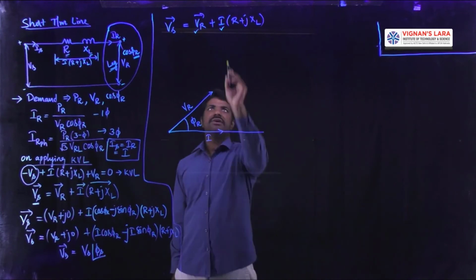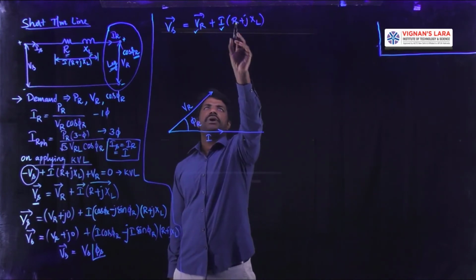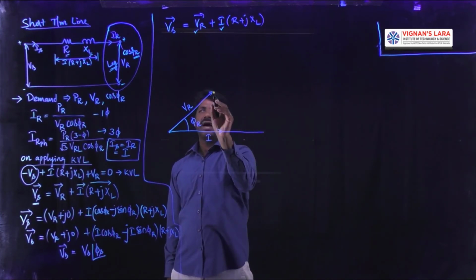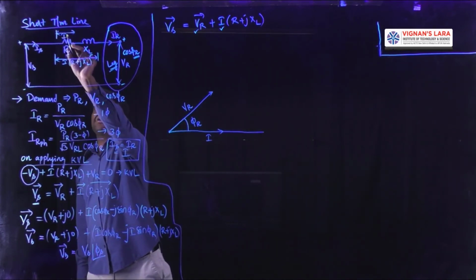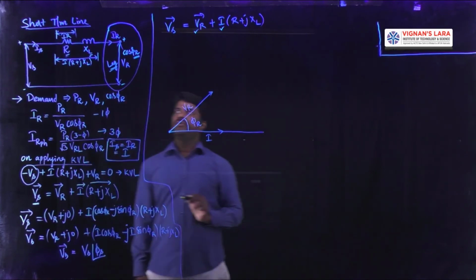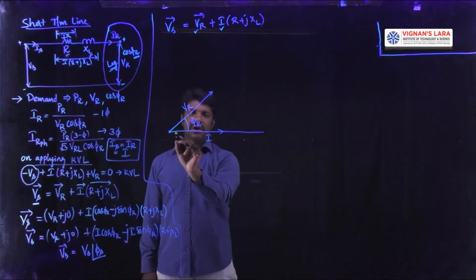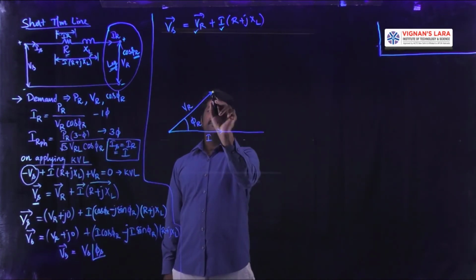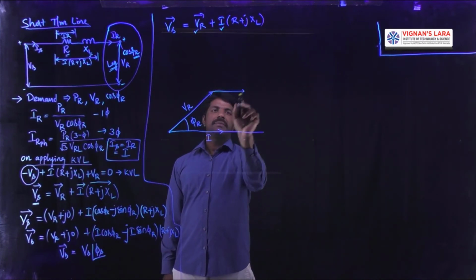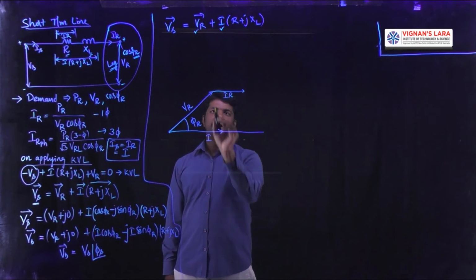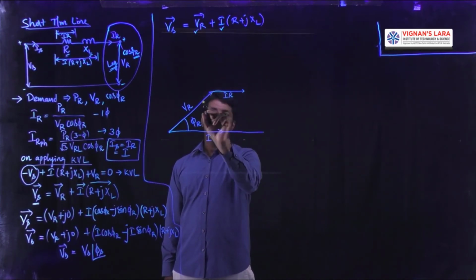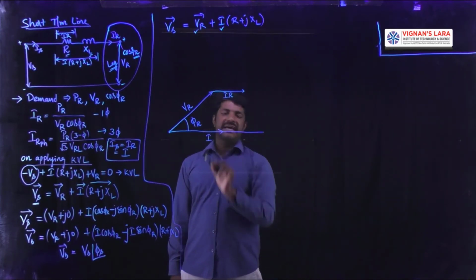So what is the quantity to be added? I into R. I into R is the voltage drop across the resistor, which will be in phase to the current. Current is horizontal. Therefore, the line representing the drop will also be horizontal and parallel to it, drawn at the tip of this VR, because we are adding the phasors.